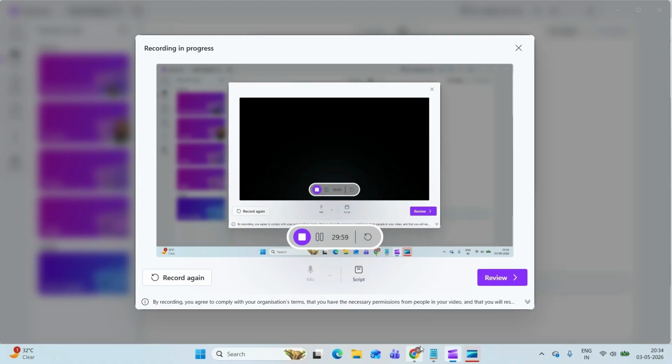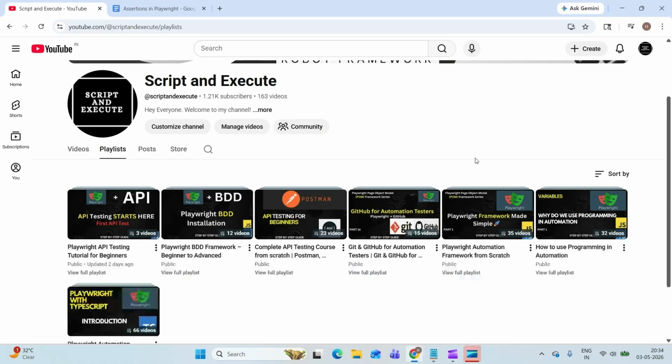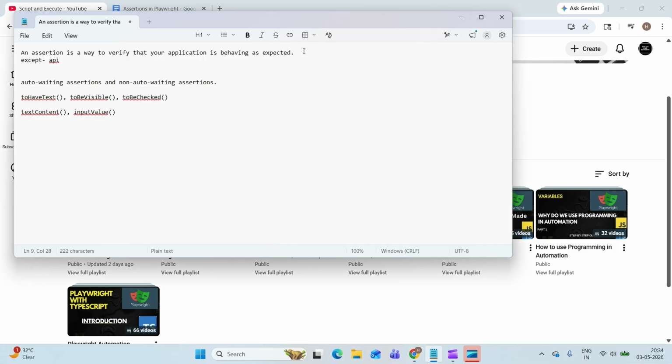So in this video, we are going to learn about assertions in Playwright. First, let us understand what an assertion is. An assertion is a way to verify that our application is behaving as expected. I'll repeat this once again. An assertion is a way to verify that our application is behaving as expected.